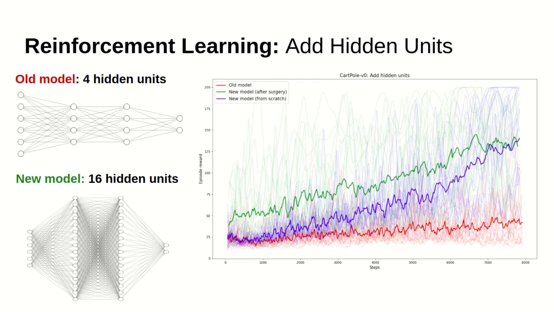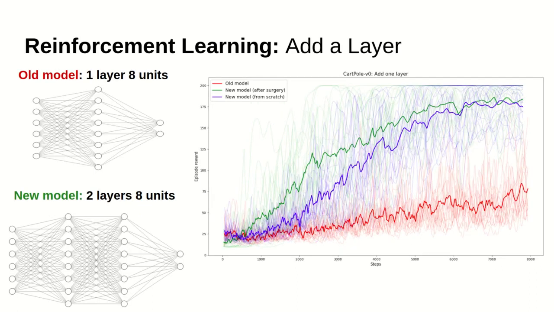The weight transfer technique again shows better performance if we increase the number of units in the hidden layers from 4 to 16. Again, if we transfer the weights into a new architecture that has one additional layer, we gain in performance with respect to training from scratch.